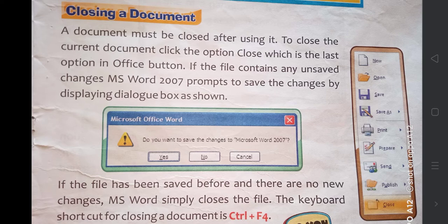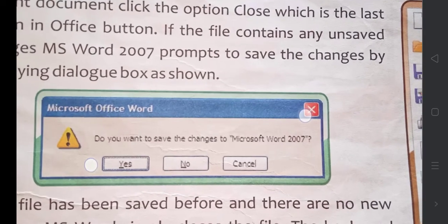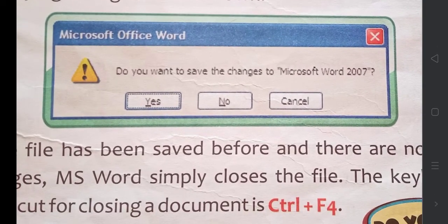If the file contains any unsaved changes, MS Office 2007 prompts to save the changes by displaying a dialog box. See, this is the dialog box that will appear when you are closing. If you have not saved any content, then this dialog box will appear. If you have saved and you are closing it, no dialog box will appear. Simply it will close your document.